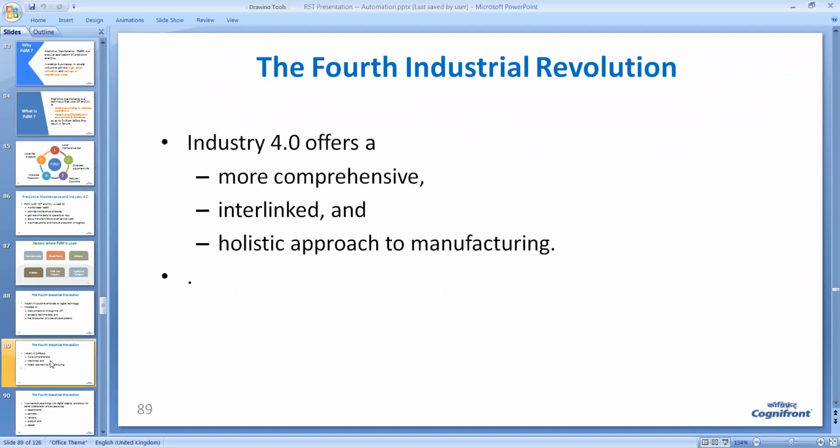Then Industry 4.0 offers a more comprehensive, interlinked, and holistic approach to manufacturing. Otherwise, people have been using automation for centuries, but most of the work of automation was done in isolation. So small pockets of automation were there. But with the help of Industry 4.0, now we have a very broad view, comprehensive automation, interlinking of machines, and a holistic approach.